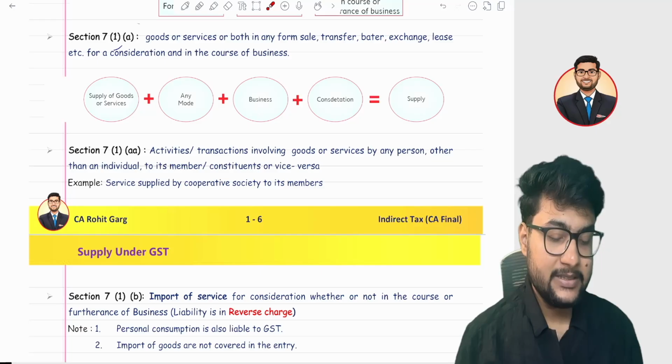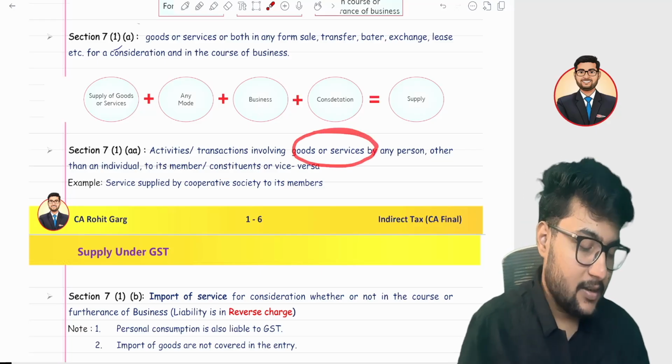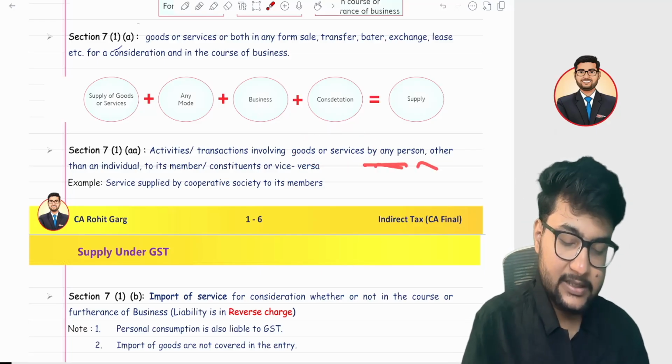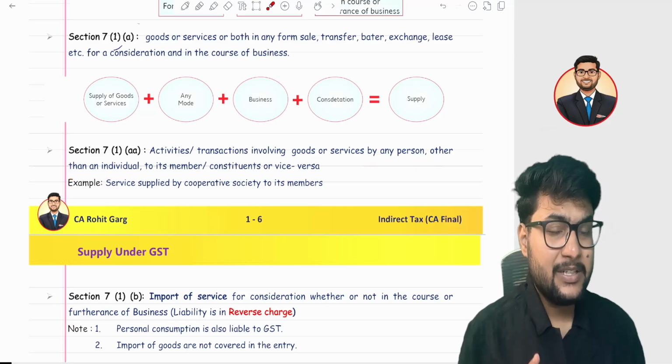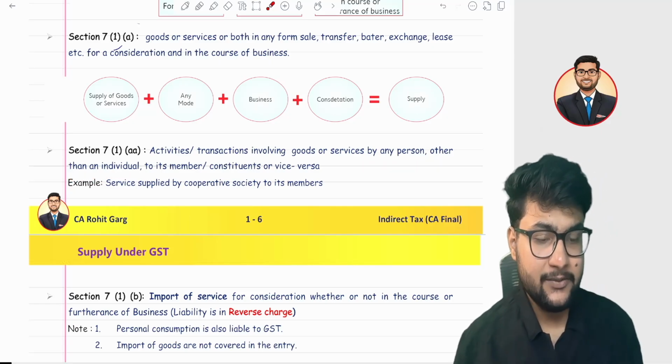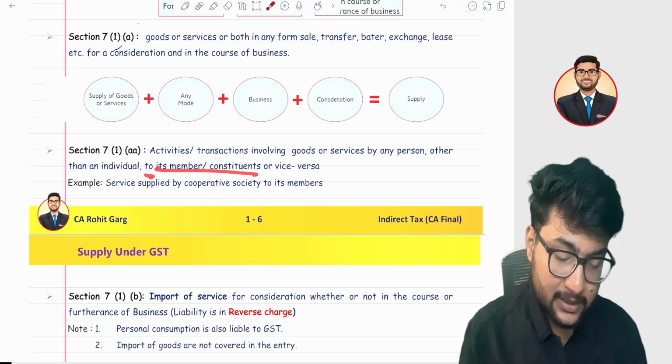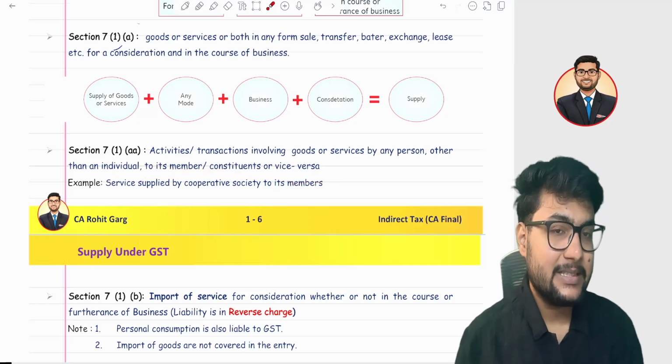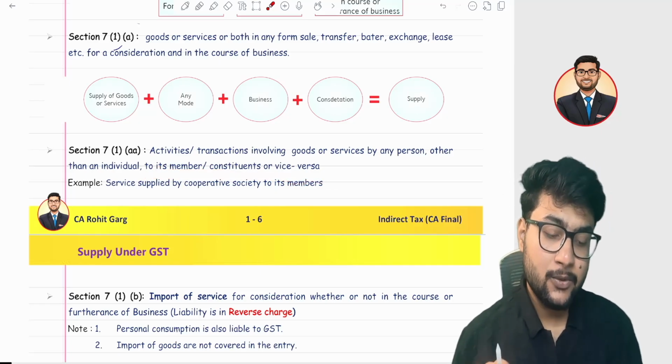Section 7(1)(a) says any activities of goods and services by any person other than an individual. Matlab, the person should be other than an individual, and services provided to its member, then it is a supply. So let's take an example.